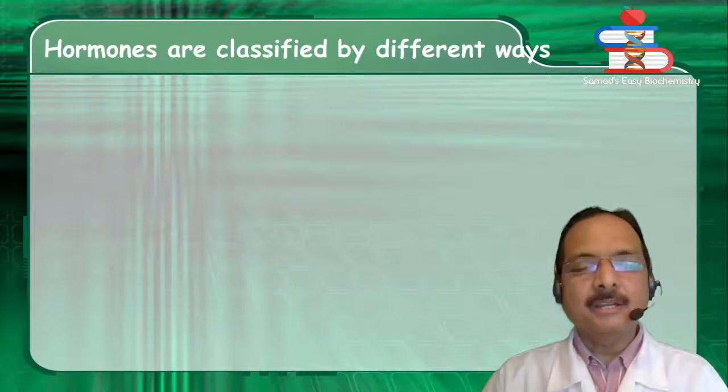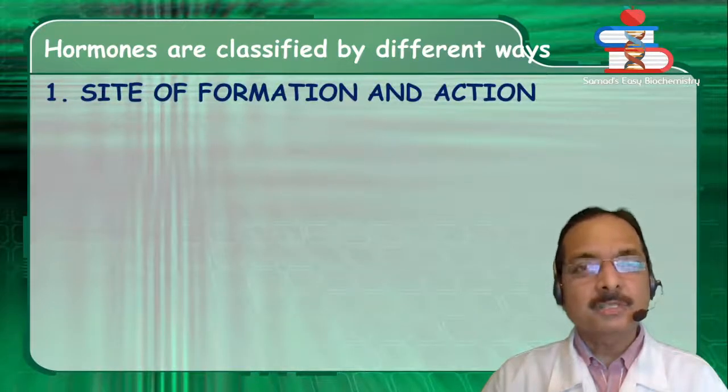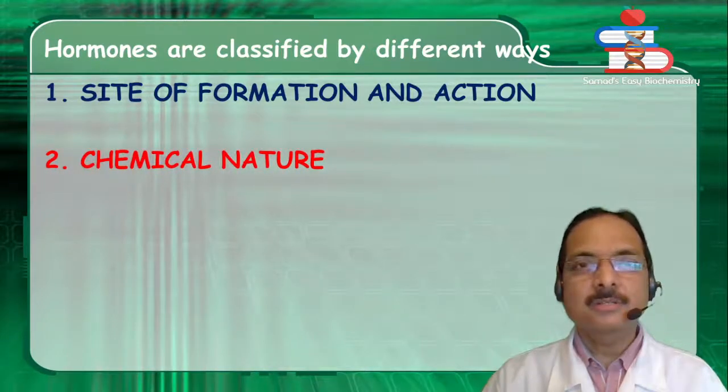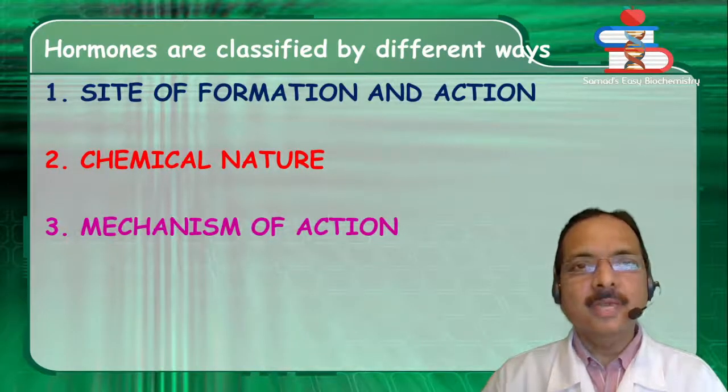Hormones are classified in different ways. Number 1, based on the site of formation and action. Number 2, based on the chemical nature. And number 3, based on the mechanism of action.